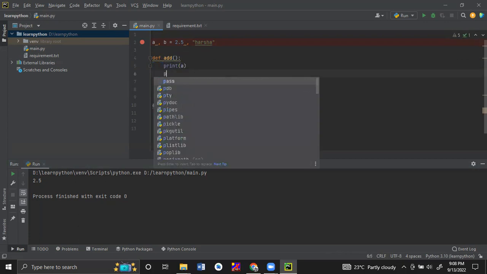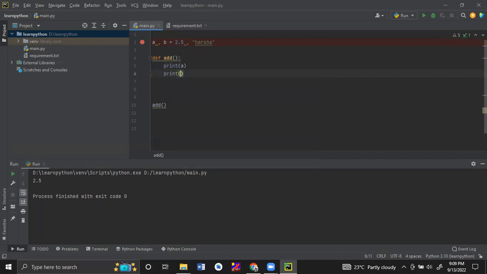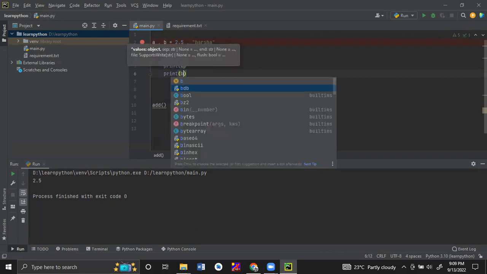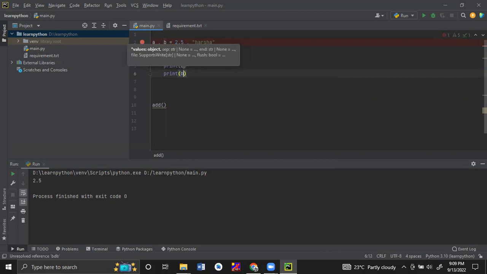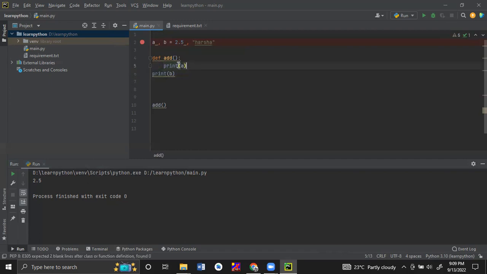For example, now you are going to print B. It should be in the same indent. If we start it from the back, then this method ends at the first line only.